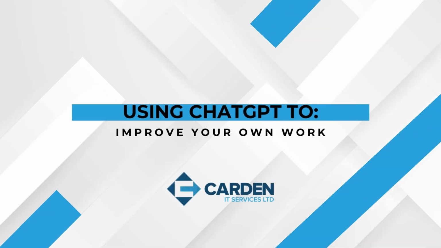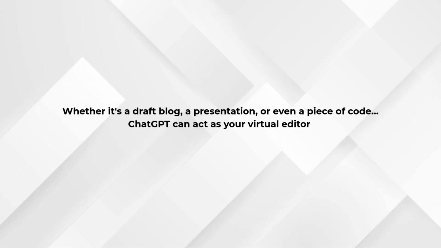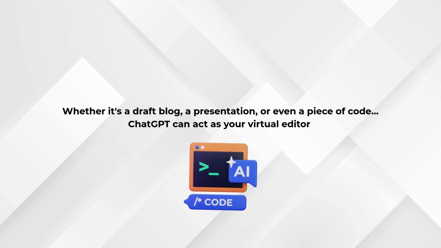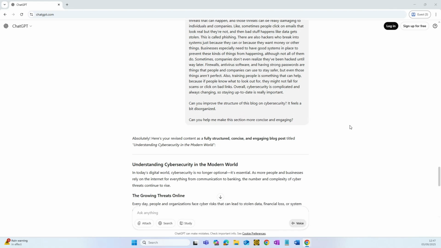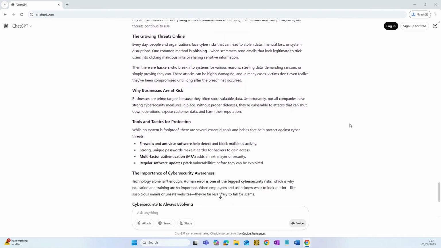Using ChatGPT to improve your own work. Whether it's a draft blog, a presentation, or even a piece of code, ChatGPT can act as your virtual editor. For example, if you have a blog draft, you can ask, "Can you improve the structure of this blog on cybersecurity? It feels a bit disorganized. Can you help me make this section more concise and engaging?"